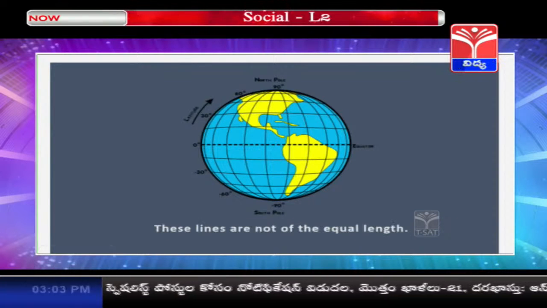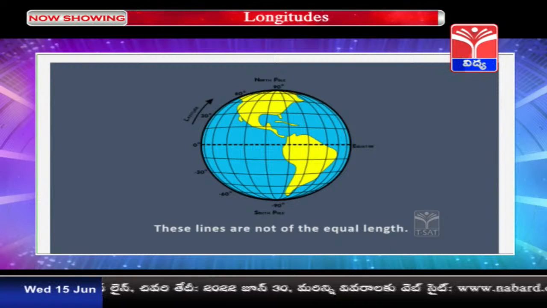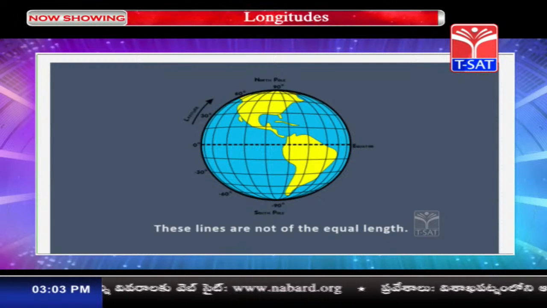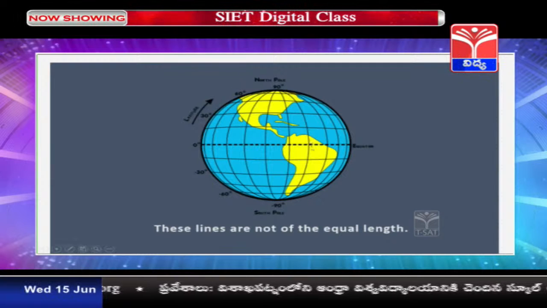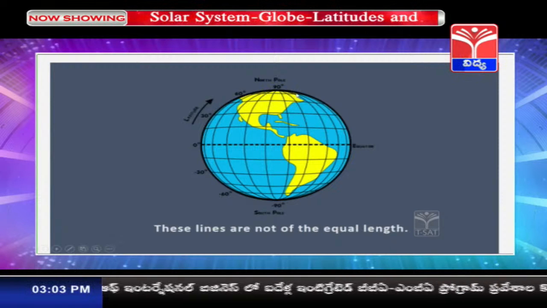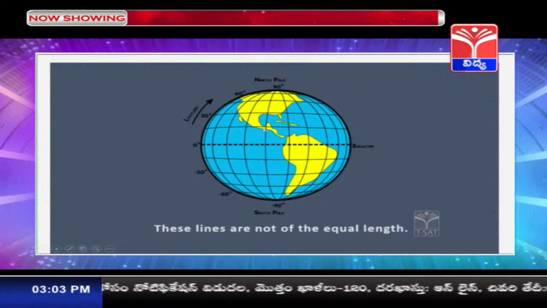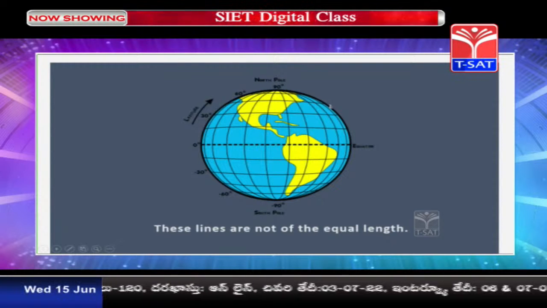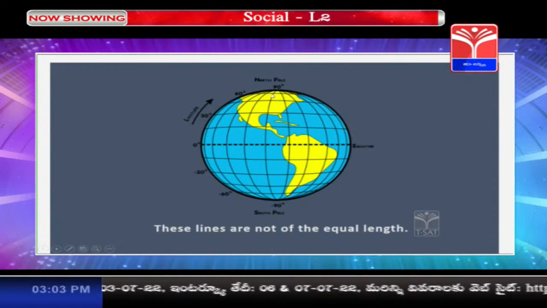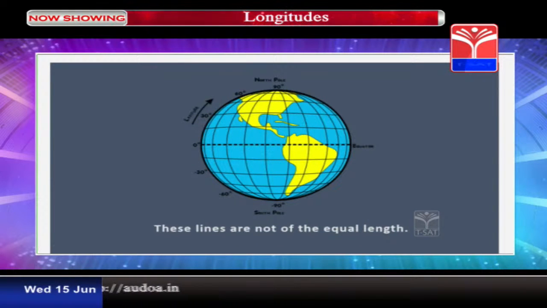And these lines are not equal in length. You will be wondering why they are not equal in length. As told earlier children, planet Earth is spheroid in shape. That means it is slightly flattened towards the poles. So here the lines will be a little smaller, and as it starts from the north pole and comes in between, that is near the equator, the size of the lines increases. So here the length of the line is small, and as you move towards the equator, the length of the lines increases. Again, while moving towards south, it is decreasing. So all these lines are not of equal length.